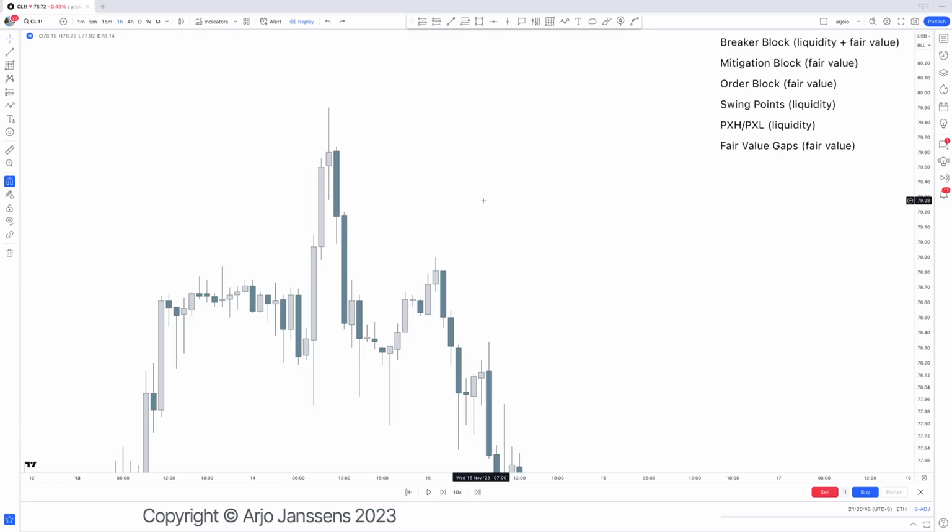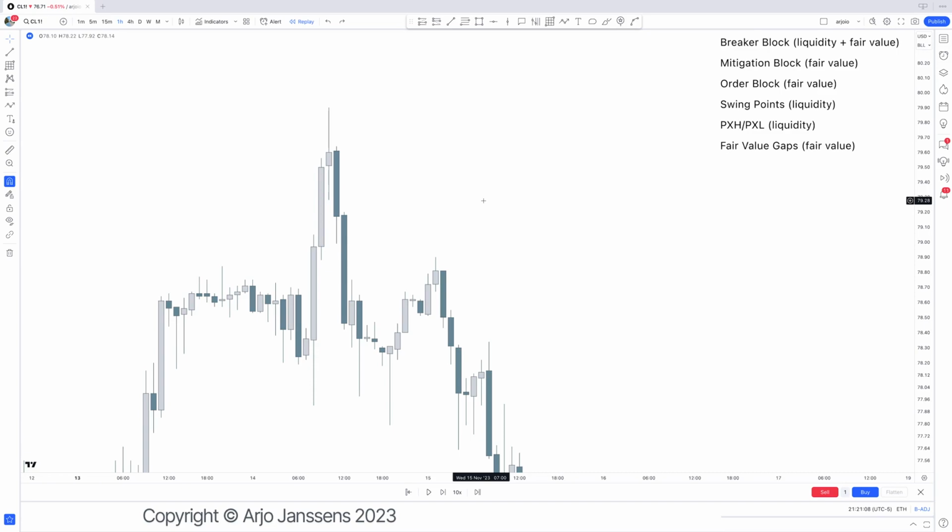Now, these liquidity and fair value things, the two things that make the market move, are telling us, through the PD arrays as well, where price has no reason to return back to. As in, where was fair value already in the market, and where are people trapped that shouldn't be released?